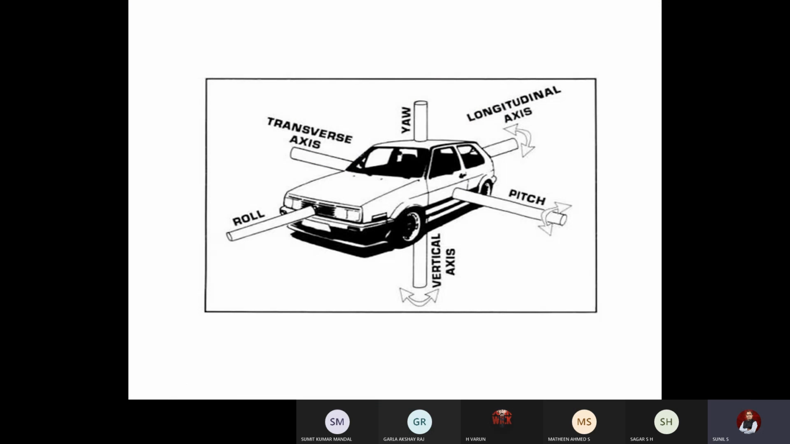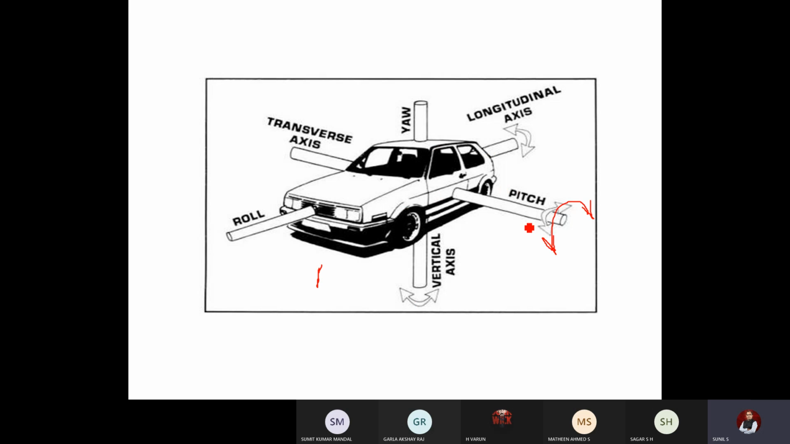So these four are the important phenomena. One is pitching. You can see in the sketch what actually is pitching. When you apply the brake suddenly, what happens? The vehicle will be moving down towards the road. Correct. The front portion will be moving down, whereas the back portion will be lifted. So the action can be represented like this. When you release the brake, the front portion will move up while the back portion will come back to the normal. So this is called the pitching action.